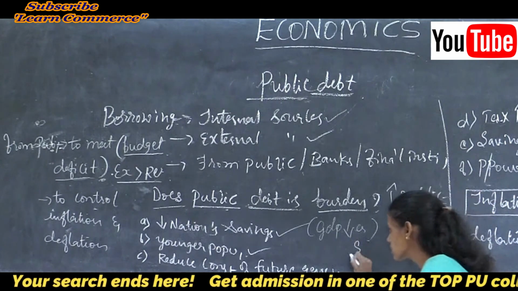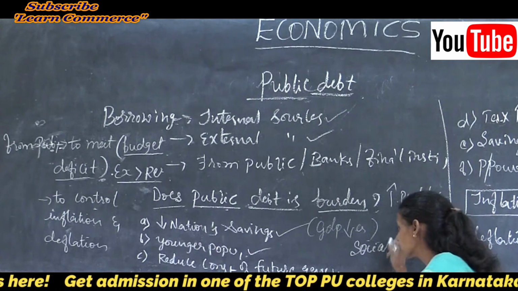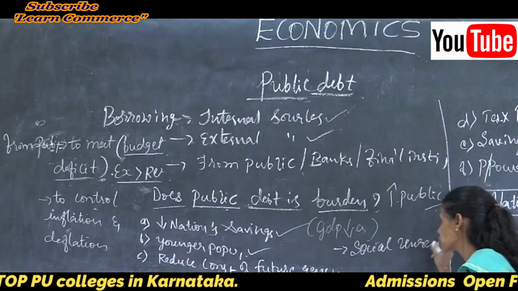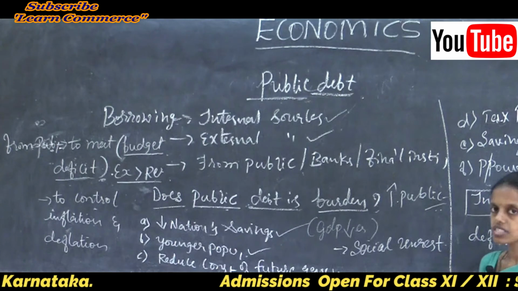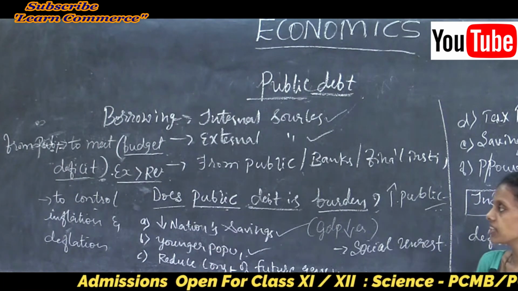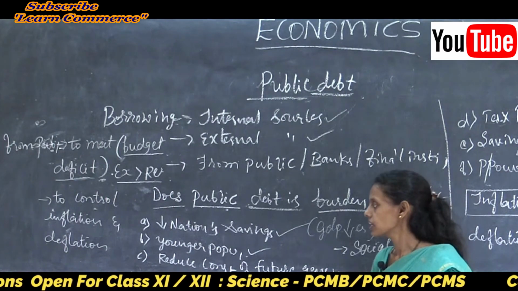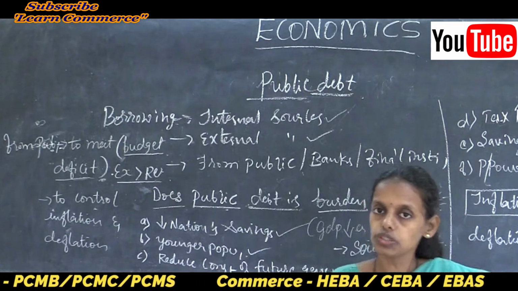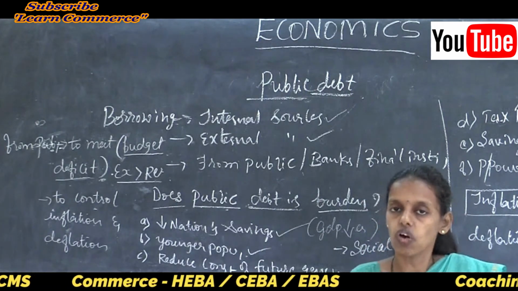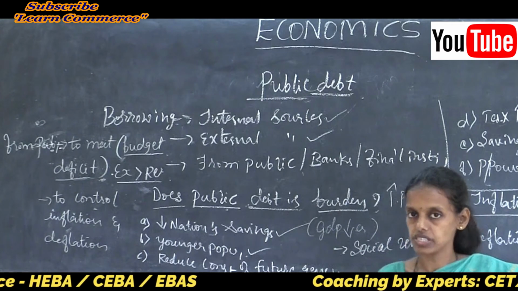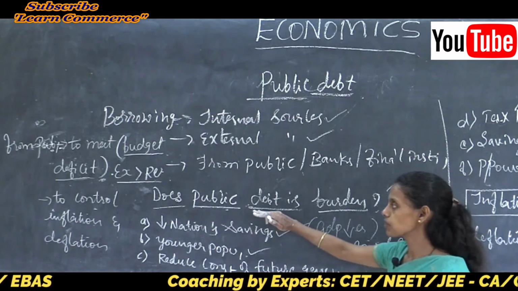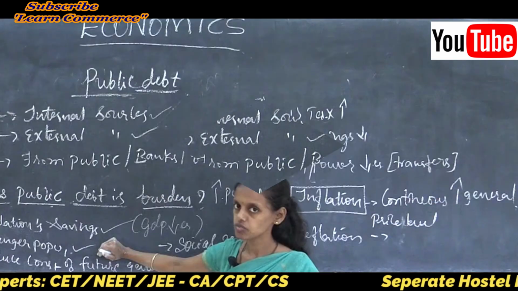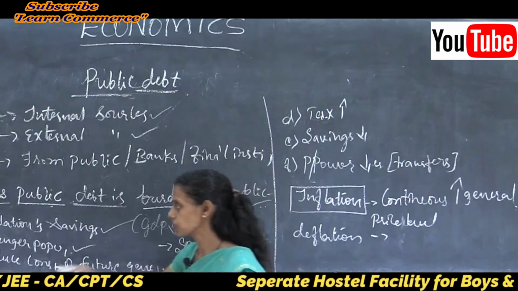It may cause social unrest and financial crisis. Thus, public debt is a burden. Repayment is very difficult. The younger population is unable to get proper financial assistance or government services. Due to public debt, the government is reducing payments even for public sector workers.